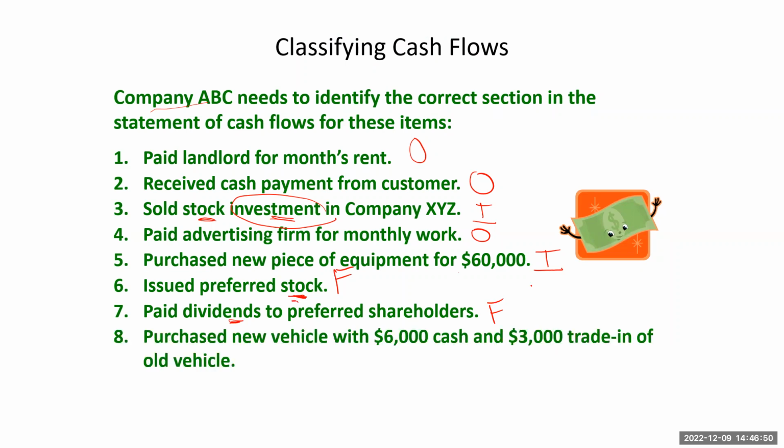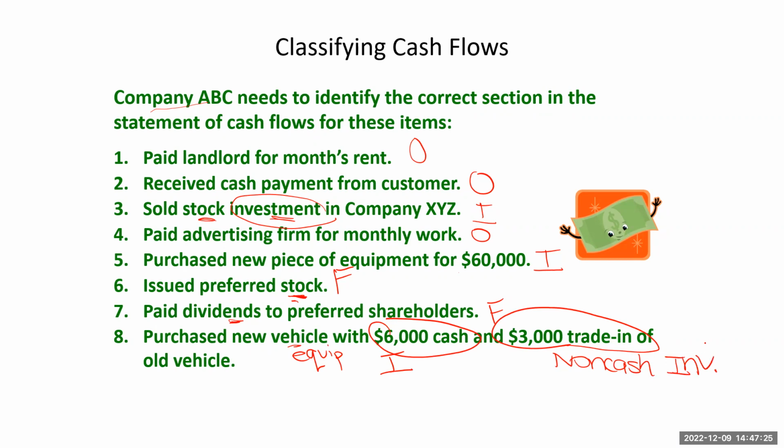Purchased a new vehicle with $6,000 cash and $3,000 trade-in of old vehicle. Here you're actually going to have 2 categories. Okay, a new vehicle, that's equipment. We purchased equipment with cash. That goes in the investing section. But that full disclosure principle, right, tells us that we also have to disclose the trade-in value that we received. And that's going to go in non-cash investing. Okay, so we can have more than one category. And I'll show you what that looks like in just a minute.